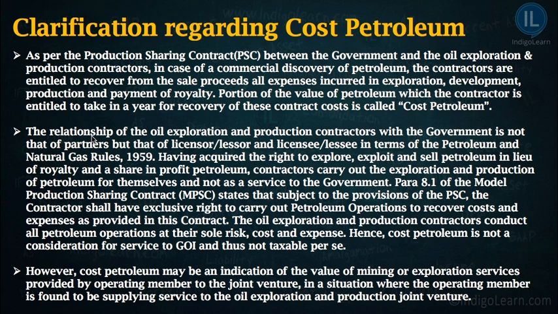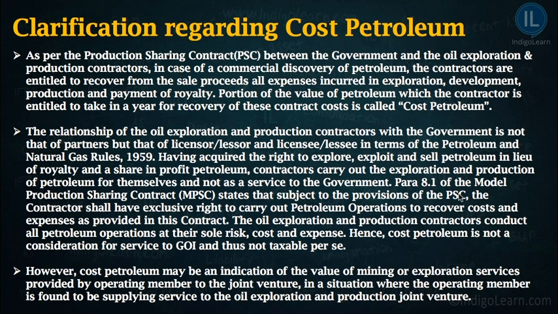Now, the second para basically explains the relationship between the Government of India and the oil exploration company. The relationship of the oil exploration and production contractors with the government is not that of partners but that of licensor and licensee, in terms of the Petroleum and Natural Gas Rules 1959. Having the right to explore, exploit and sell petroleum in lieu of royalty and a share in profit, petroleum contractors carry out the exploration and production of petroleum for themselves and not as a service to the government.